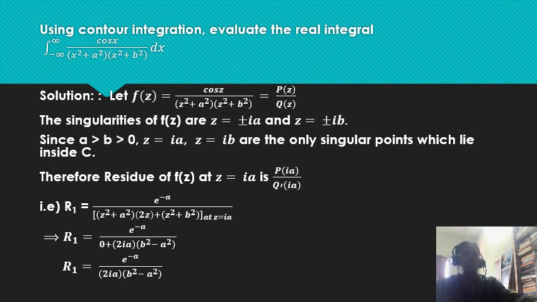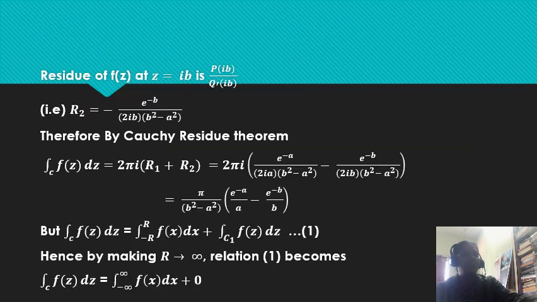Therefore R1 is equal to e power minus iz divided by z square plus a square into 2z plus z square plus b square, calculated at z equal to ia. Therefore we get this result, e power minus a by 2ia into b square minus a square. Similarly, calculate R2, we get e power minus b by 2ib into b square minus a square. Therefore, by Cauchy residue theorem, we get integral over C equal to pi by b square minus a square into e power minus a by a minus e power minus b by b. But integral over C f of z dz is equal to integral from minus r to r f of x dx plus integral over C1 f of z dz.